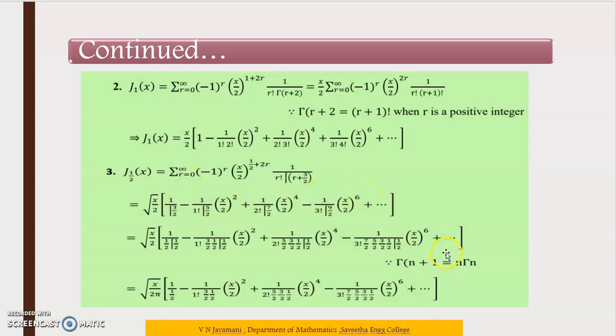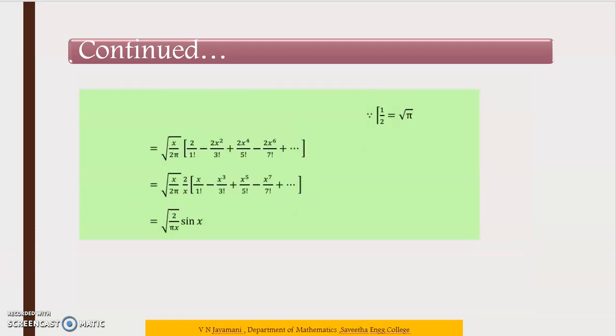Then gamma of n plus 1 is equal to n into gamma of n. So use that value. So gamma of 3 by 2 we can write as 1 by 2 into gamma of 1 by 2. Sorry, this is the n plus 1 formula, so n is equal to 1 by 2. So here also 3 by 2 into 1 by 2 into gamma of 1 by 2. Likewise we have to expand. So this is the value for J suffix 1 by 2 of x.